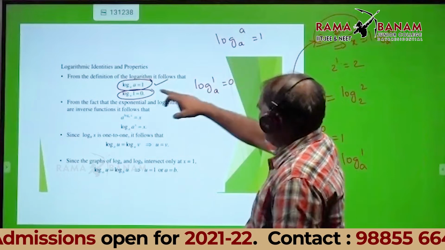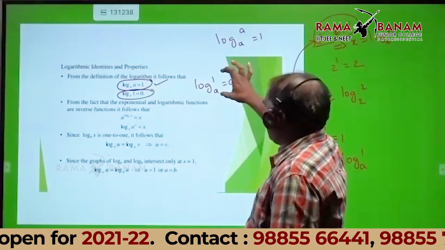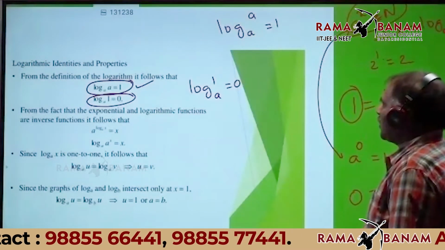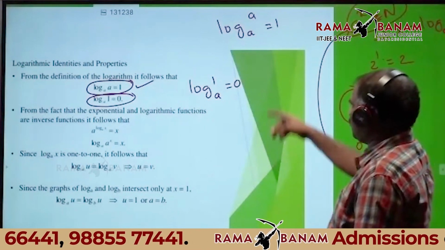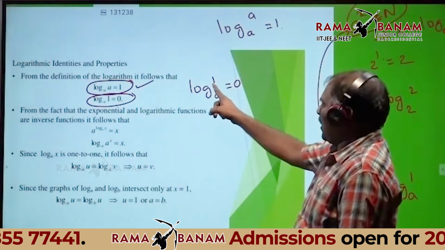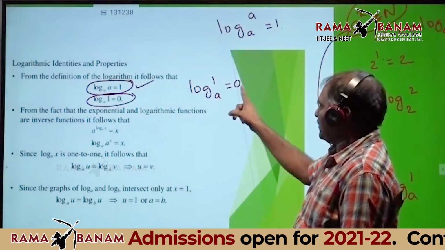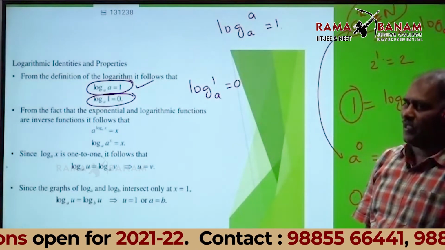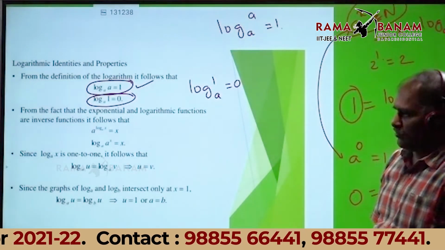Log A base A is equal to 1 and log 1 base A is equal to 0. Those are the two properties. First note down.